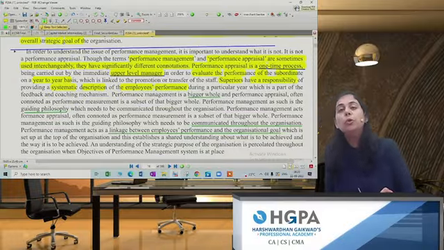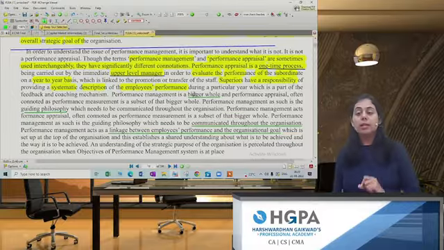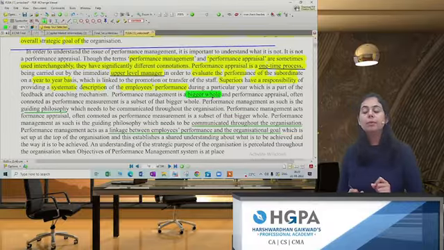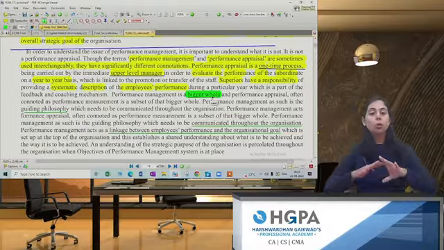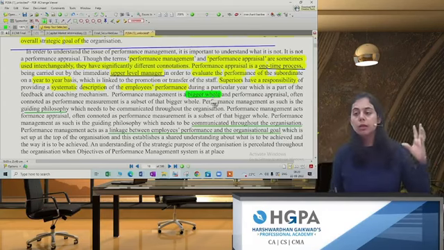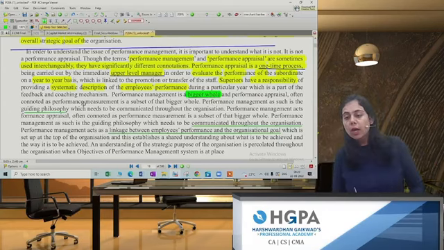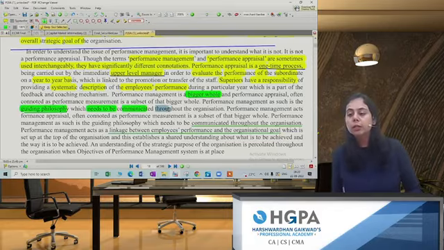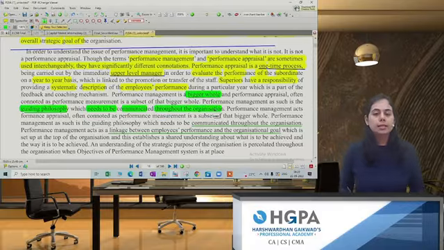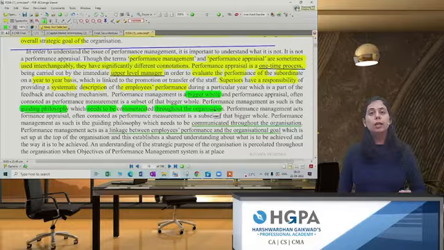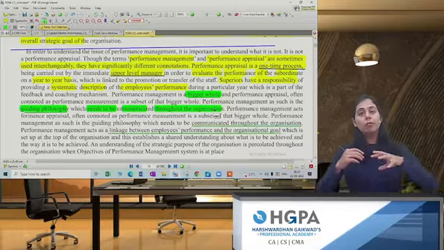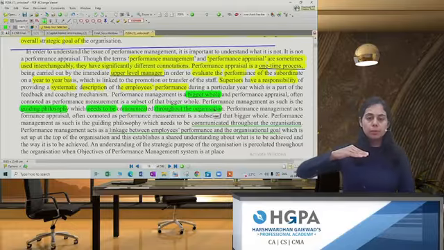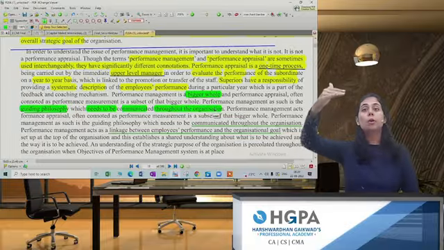लेकिन what do you mean by performance management? This concept is a bigger concept and this concept considers the whole performance of the company. Okay, often it is a what? It is a guiding philosophy which needs to be communicated throughout the organization. So here what happens is, in a company, performance management is communicated to everyone in the company, whether it's a lower person, a middle person, or top management.